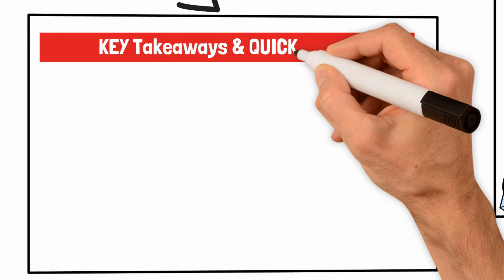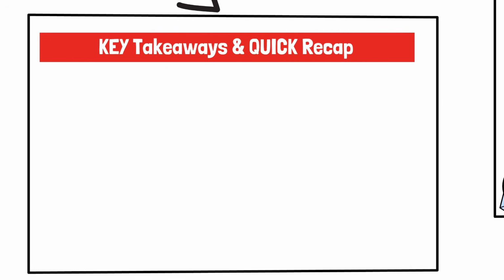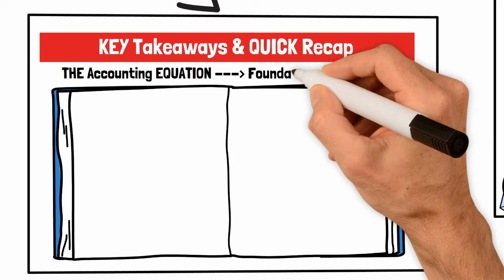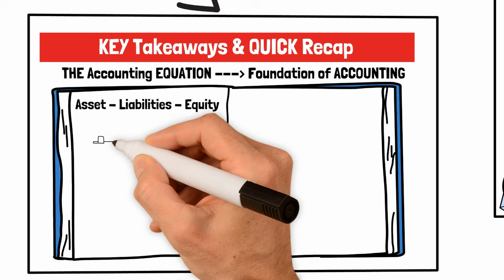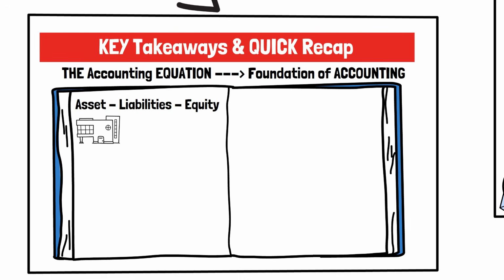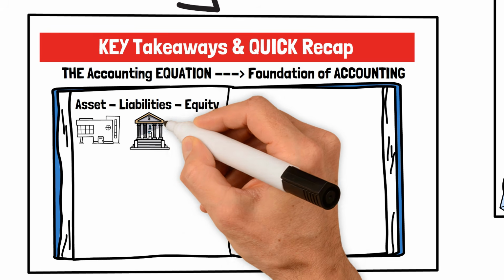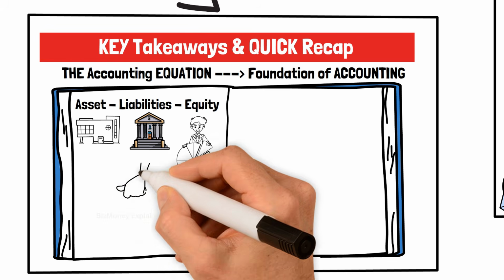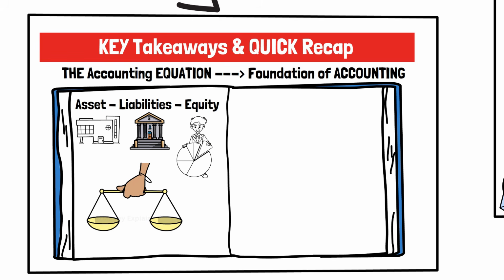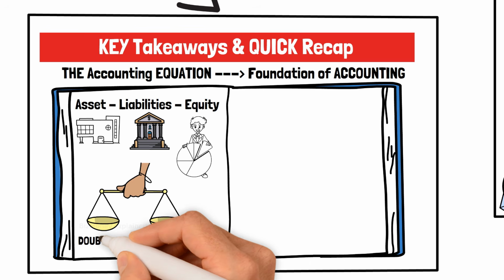Key takeaways and quick recap. Let's quickly review the most important points from this lesson. The accounting equation is the foundation of accounting because it explains the relationship between a company's assets, liabilities, and equity. Assets represent everything the business owns. Liabilities represent everything the business owes, and equity represents the owner's financial interest in the company. The accounting equation is written as assets equals liabilities plus equity, and it must always remain balanced regardless of how many transactions occur. Every correctly recorded transaction affects at least two accounts, which is why businesses use the double entry accounting system.